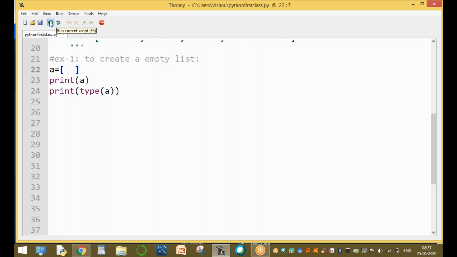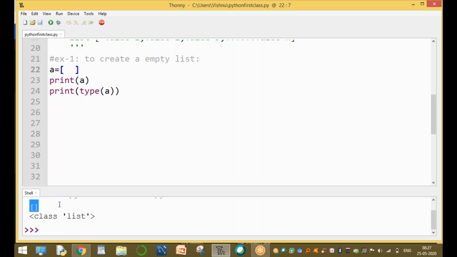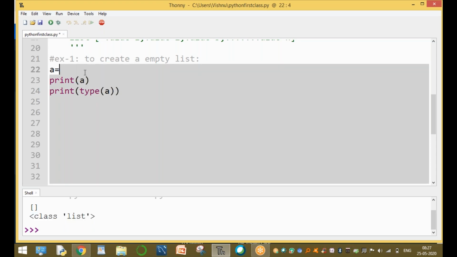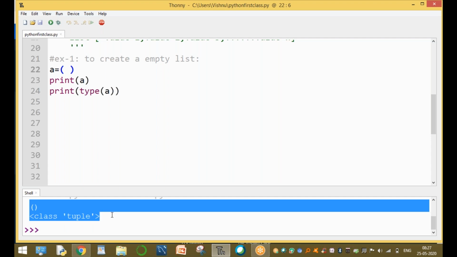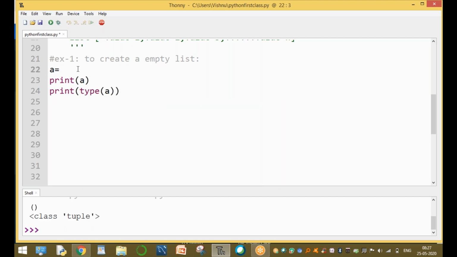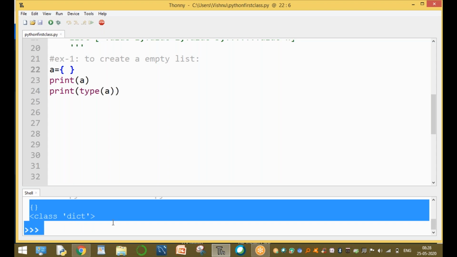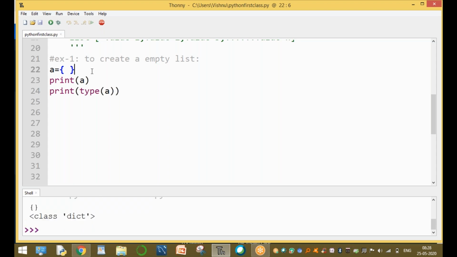Run this program, run this module. Now a is an empty list. Please observe the result at the bottom of the screen. a is an empty list. The data type of the variable is list type. For example, if you enclose this in parentheses and run it, this is not a list type, this is a tuple type. If the variables are enclosed in curly braces, also called flower brackets, they are called dictionary type. Now in this chapter we will discuss only the list.